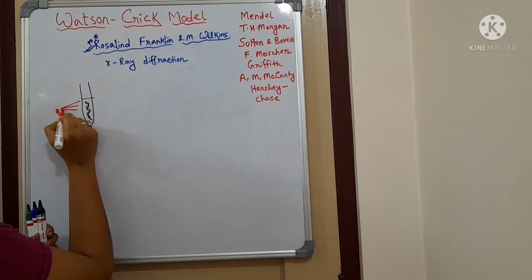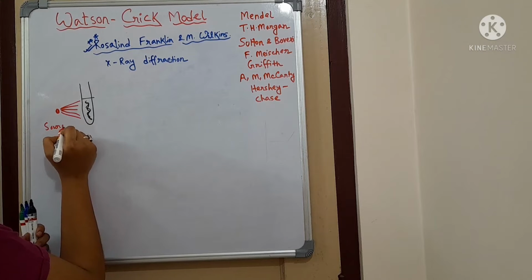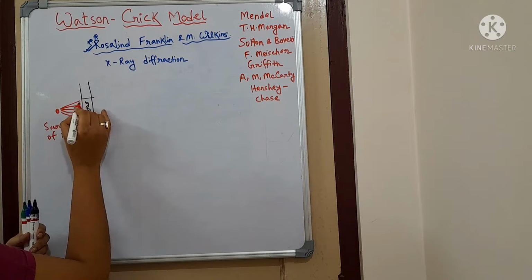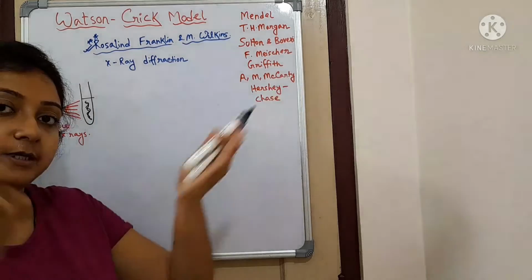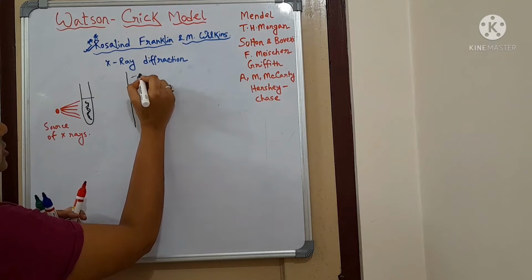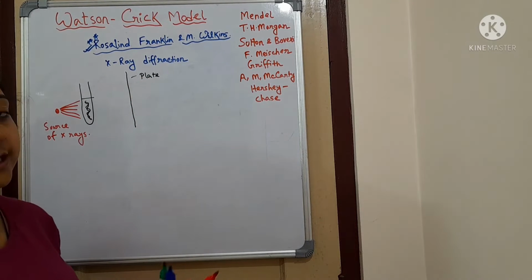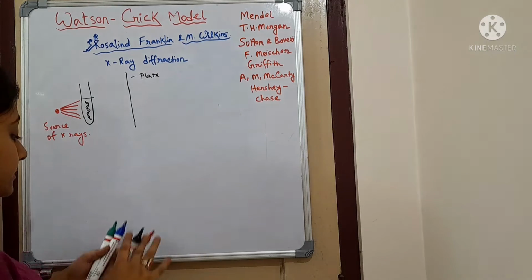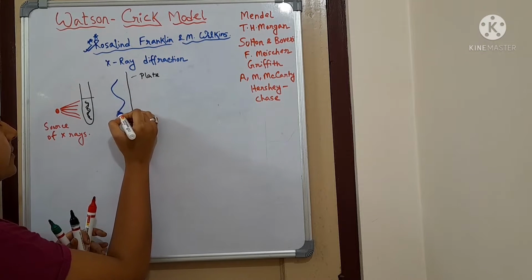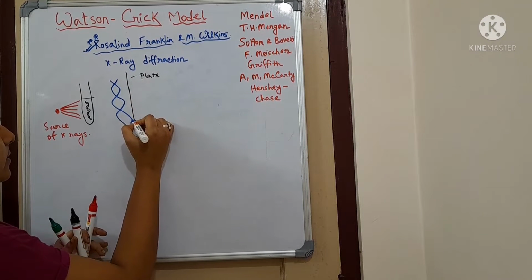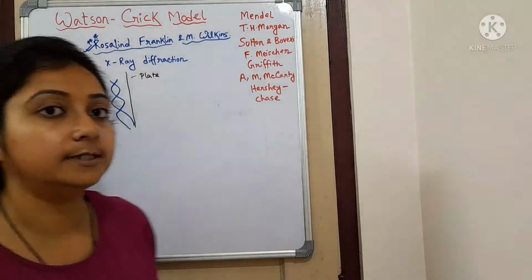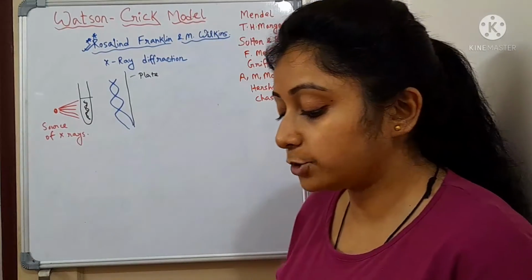So she started doing this experiment. This was the source of the X-ray. From here, X-rays were passed through, and all the X-rays were diffracted and fell onto a plate. Here one picture plate was kept so that the structure could be caught on the plate. On the plate, she found this kind of structure. This is the structure which was found by Rosalind Franklin.